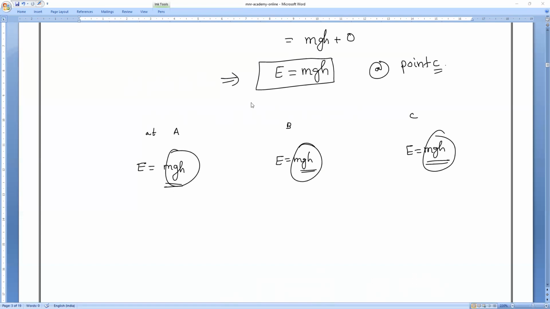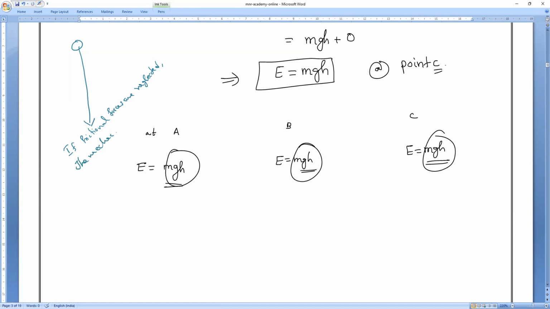That is why we say, if the frictional force is neglected, that is also very important. If the body is freely falling, it will experience the friction of something. Anybody can tell what that is? Air. So that is very important. Please note it. If frictional forces are neglected, the mechanical energy of the body is the same.